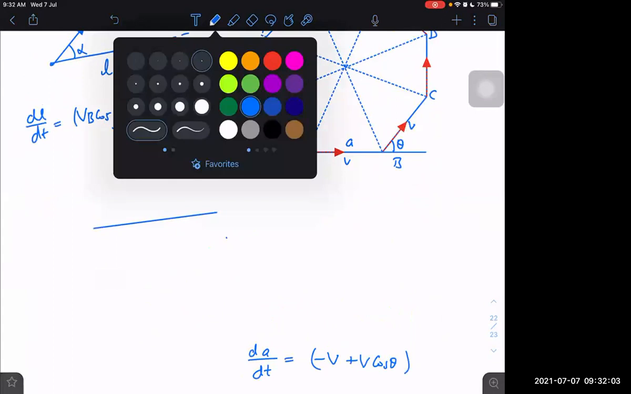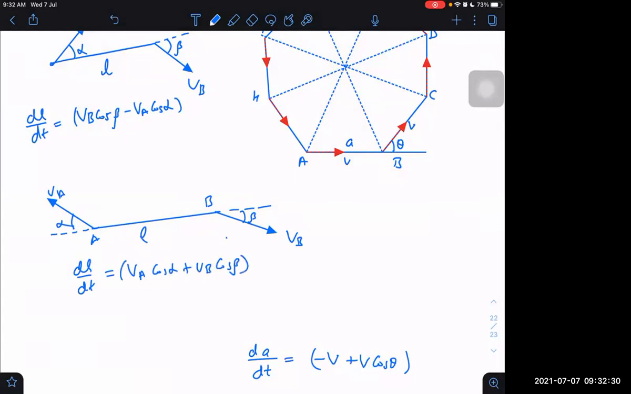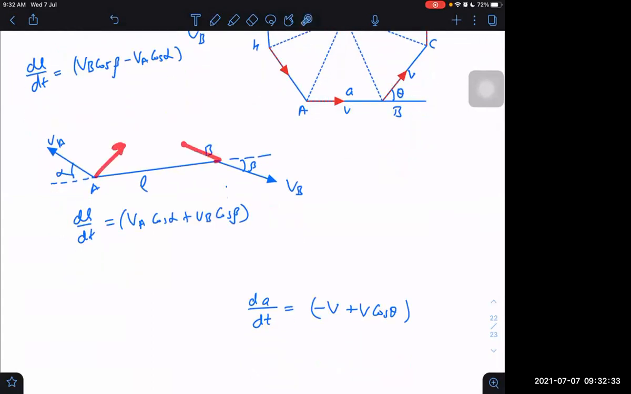What if I take both in outward directions, this side and this side? Then can you tell me what would be the answer in this case? Now what will be dL by dt, if it is VA, VB, alpha, beta? VA cos alpha plus VB cos beta. Very good, you are understanding already. Then both are positive because both are trying to increase. What if I take both going inward like this? VA cos alpha minus VB cos beta, both minus. So it is in general valid, not for this particular question.